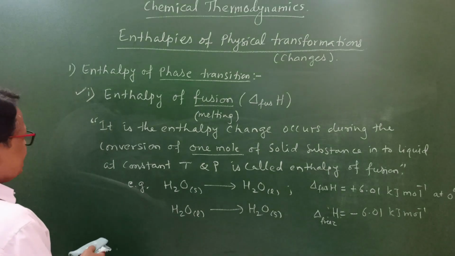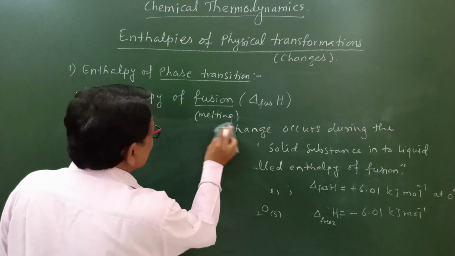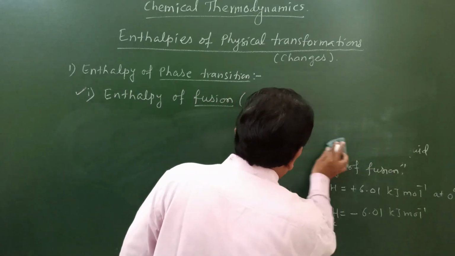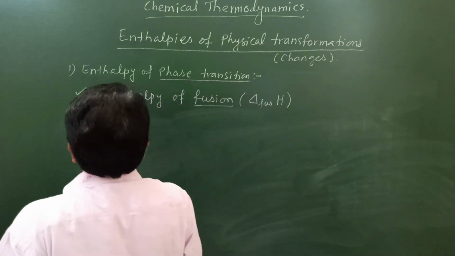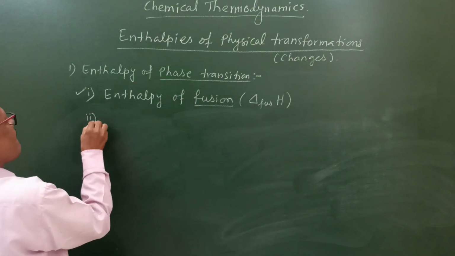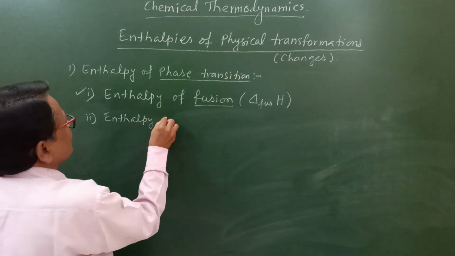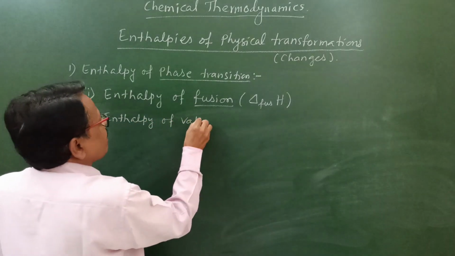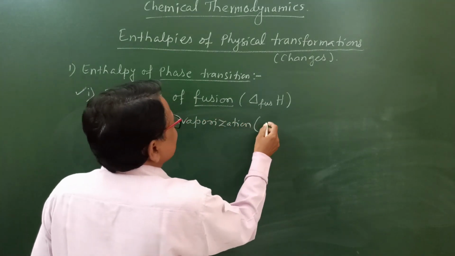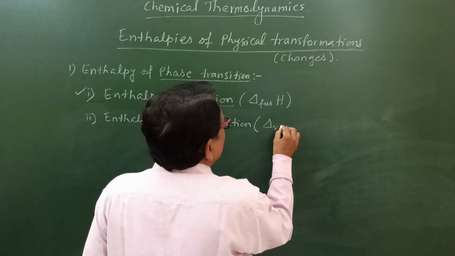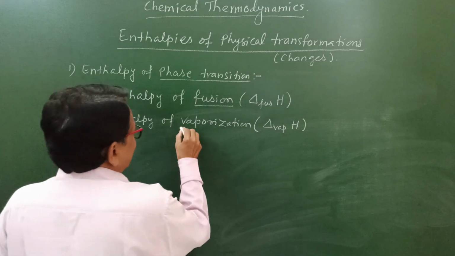Now we have to see the next definition: enthalpy of vaporization. That is delta H vap, enthalpy of vaporization.